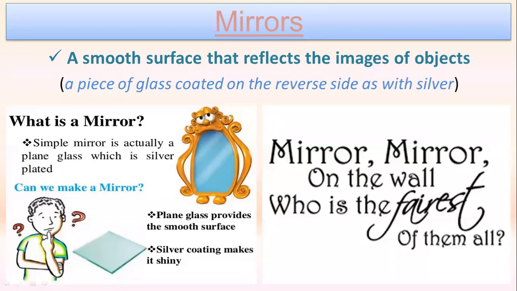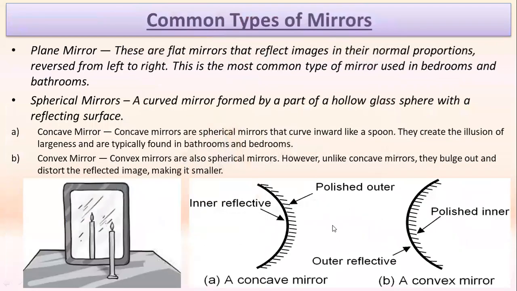So how we can define mirrors? So mirrors can be said to be any smooth or regular reflecting surface which bounces back the light ray in an even manner or in a regular pattern. So that is called a mirror. And when we come to the classification of mirrors, we observe that mirrors can be classified into two basic forms, that is a plane mirror and a spherical mirror.